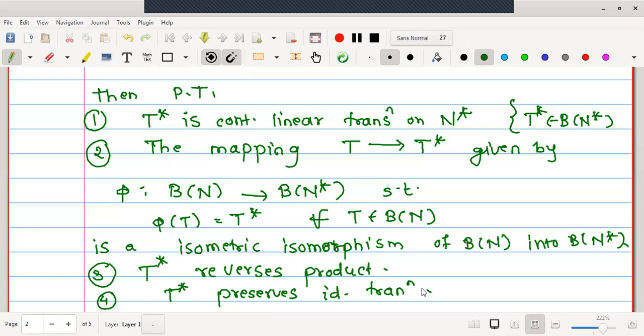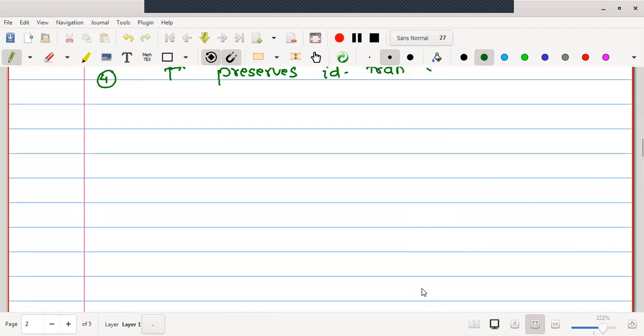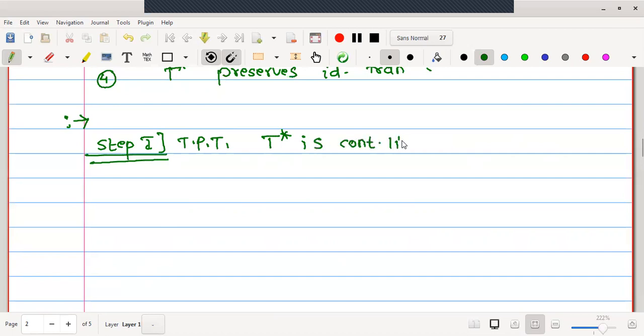Now let us start the proof one by one. In the first step, we are going to prove that T star is a continuous linear transformation. I hope there is no problem in the definition of the conjugate operator, right? Therefore, let us start with step number 1. What to prove in step number 1? T star is a continuous linear transformation on N star.